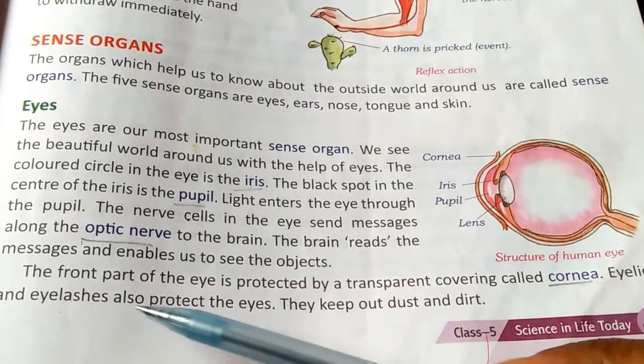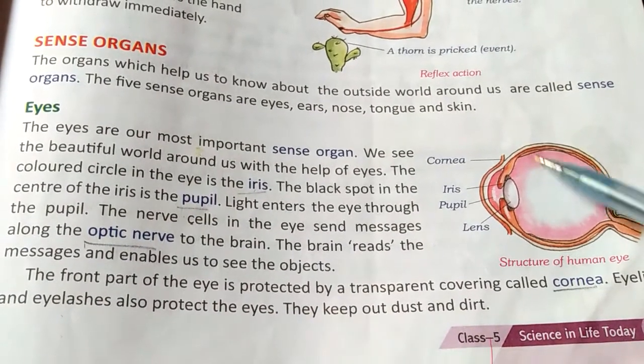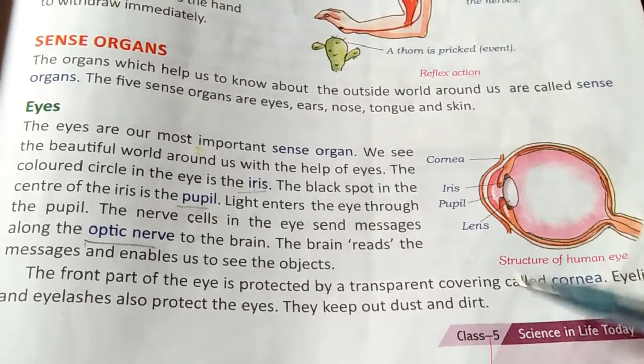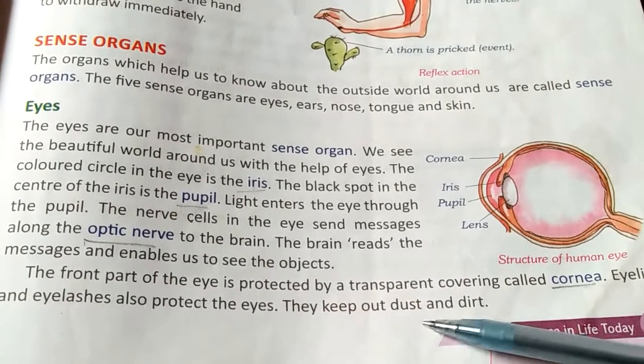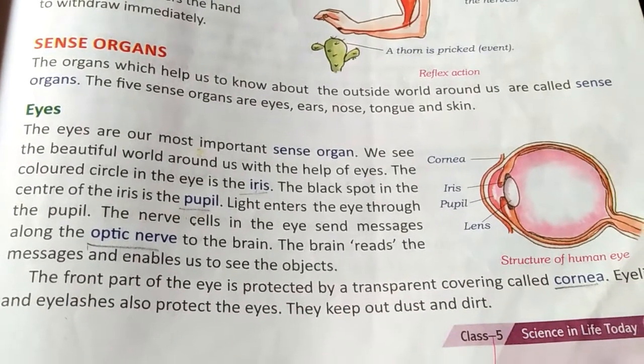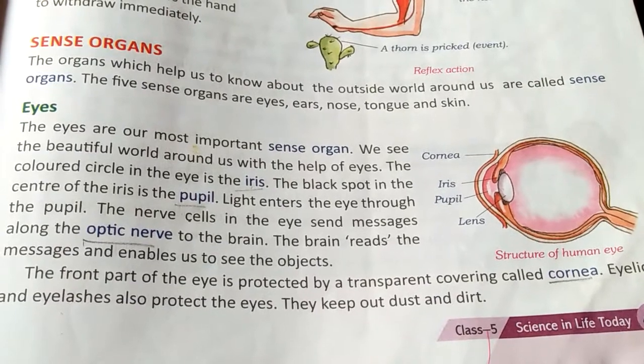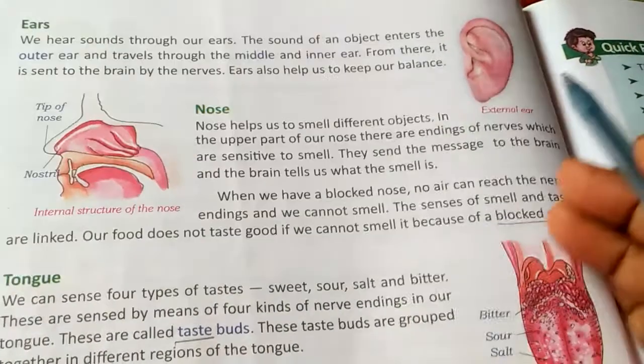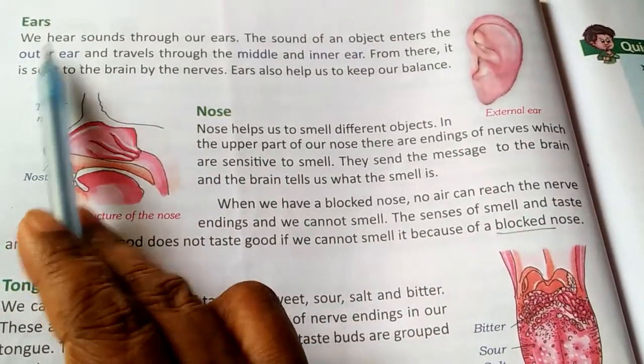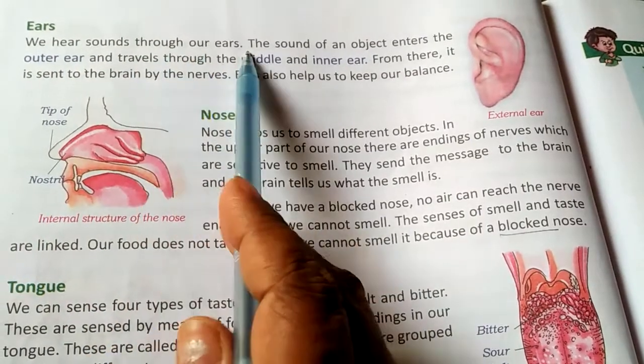The eyes are protected by the eyelids and the eyelashes. They keep out dust and dirt, and they keep our eyes safe. The second sense organ is the ears. We hear sounds through our ears.